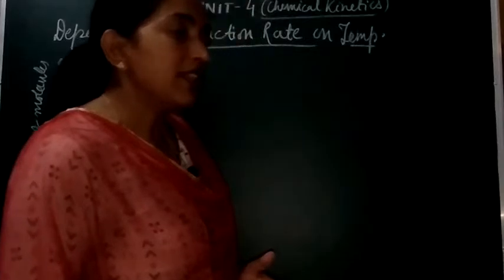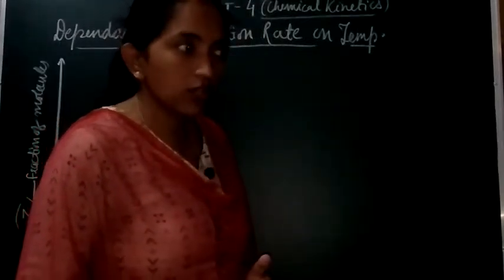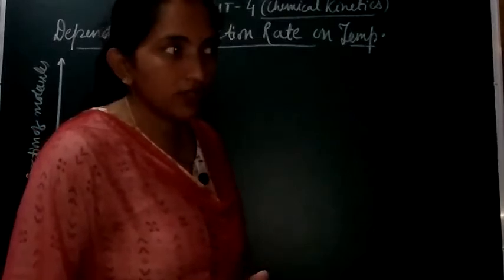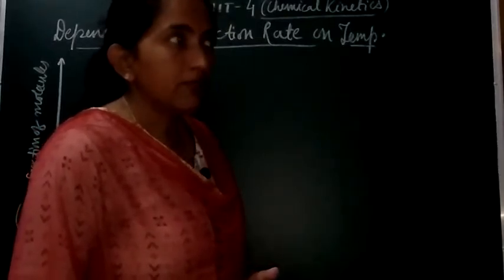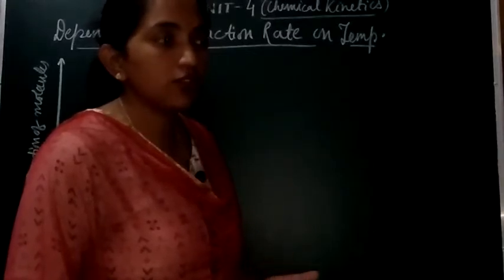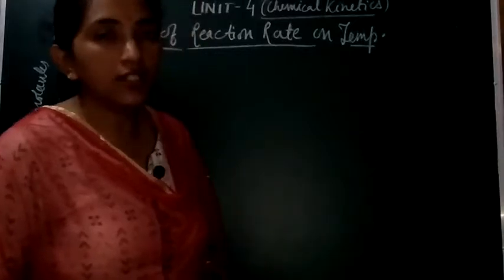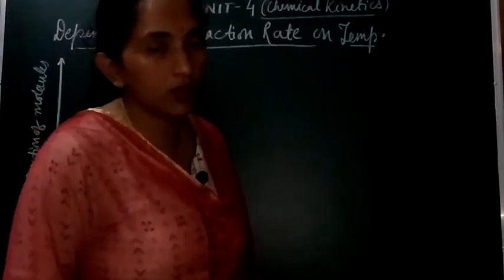Now, what will be the effect of increasing the temperature on the fraction of the molecules showing the effective collision? We have gone through it: for that, the molecule should overcome the energy barrier and should have the proper orientation.